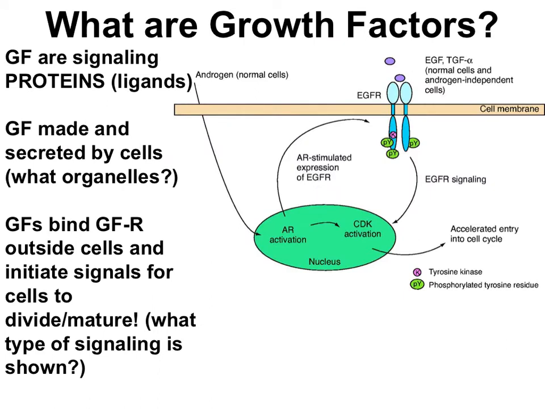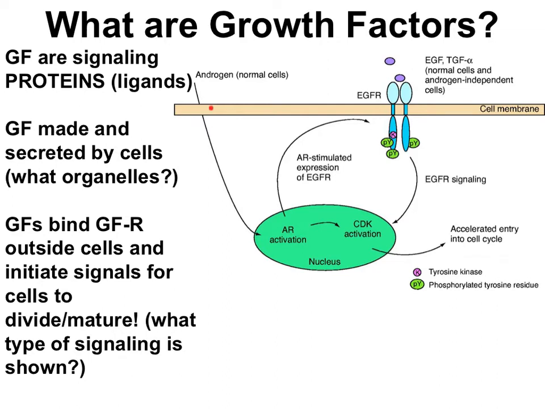Another external regulator for cell cycling is growth factors. Growth factors are ligands, signaling molecules that signal for a cell to start dividing. Just like other signaling molecules, growth factors are made by one cell, the signaling cell, and bind to a receptor on another cell, the target cell.